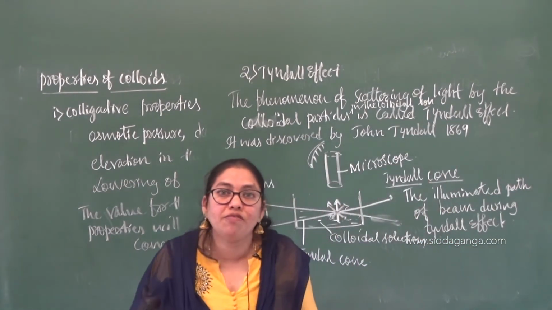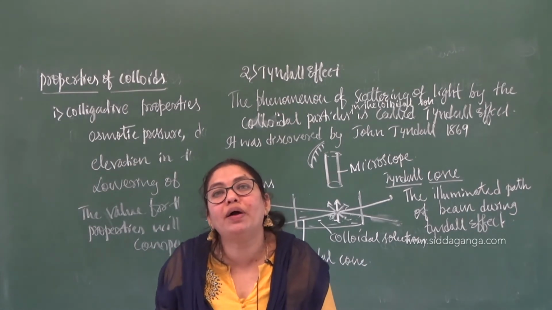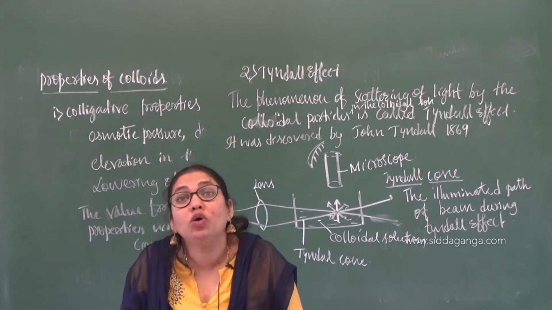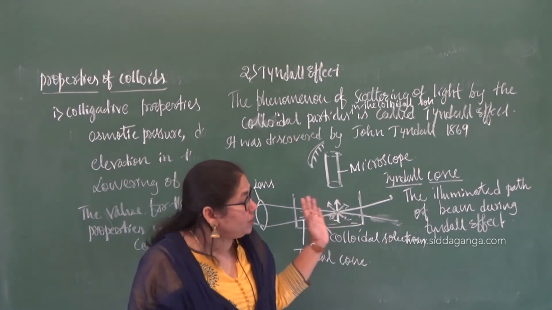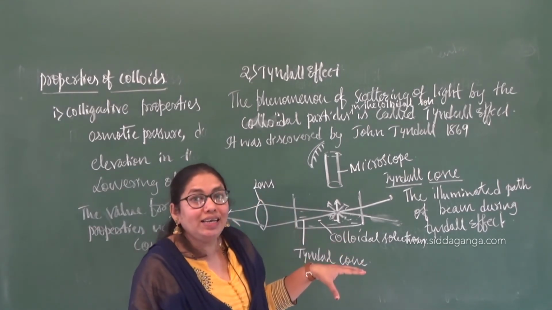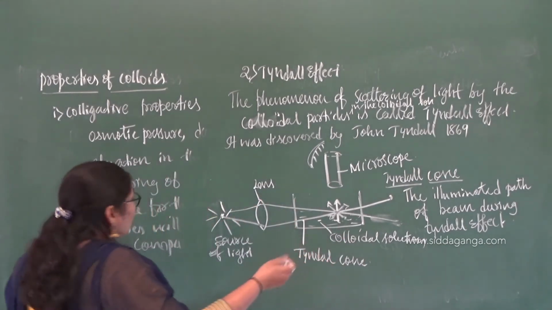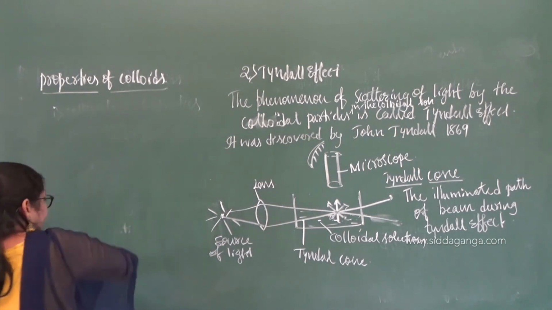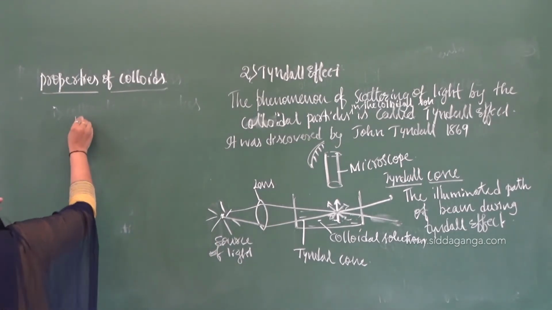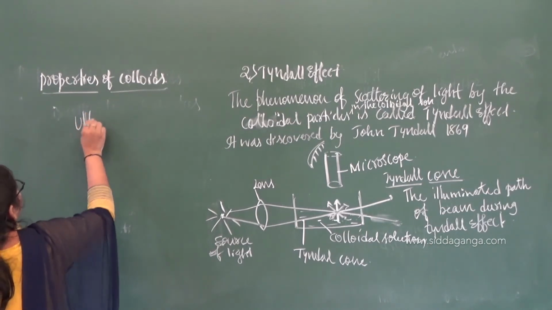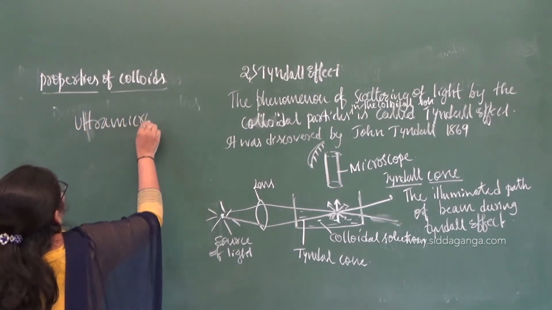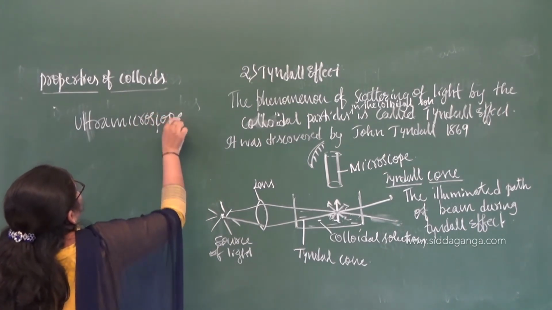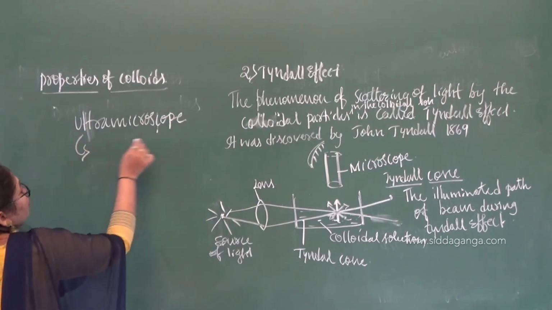So that is mainly because of what? Scattering of light by the colloidal particles. The same principle has been used in order to design a device called the ultra microscope, which you are going to use in your biology laboratories. The principle behind the ultra microscope is again what?